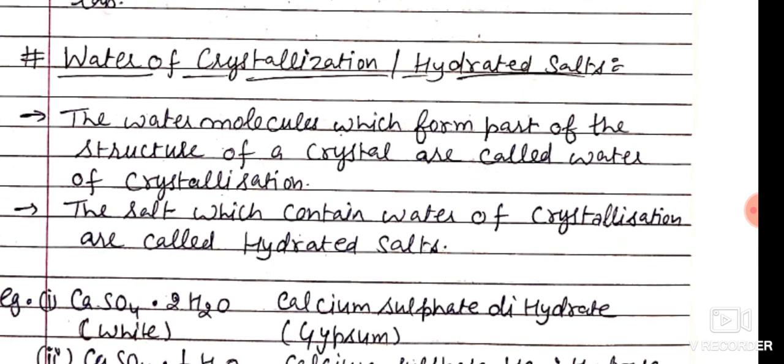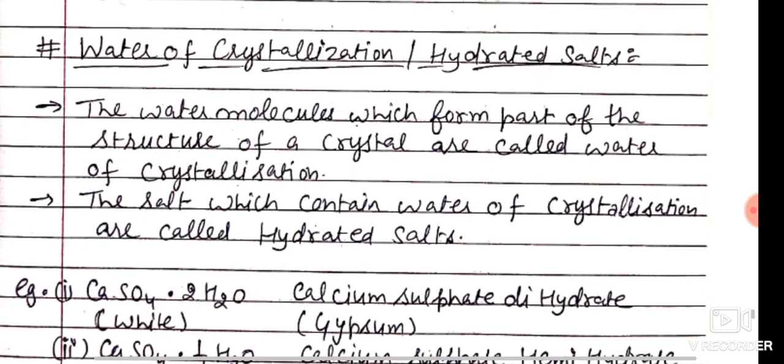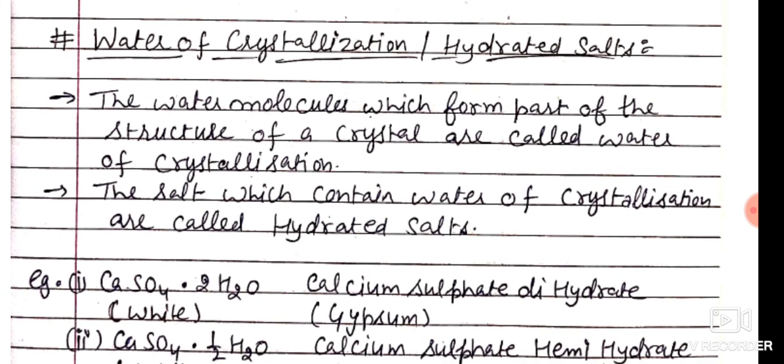The last concept of this chapter is water of crystallization and hydrated salts. The water molecules which form a part of the structure of a crystal are called water of crystallization. Salts which contain water of crystallization are called hydrated salts.